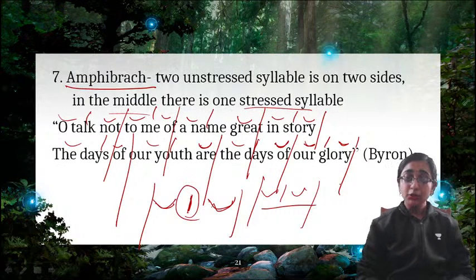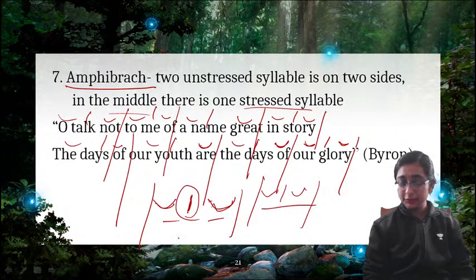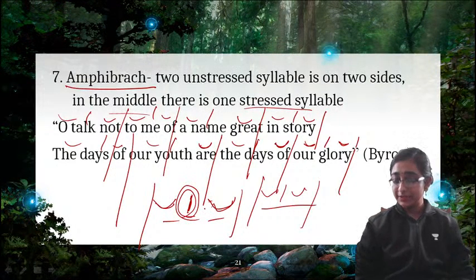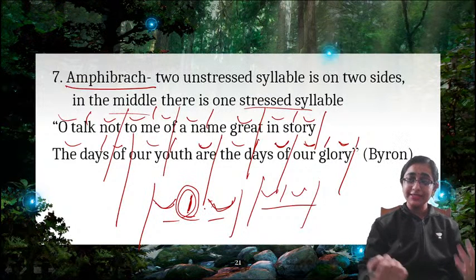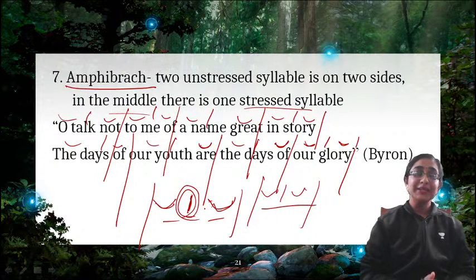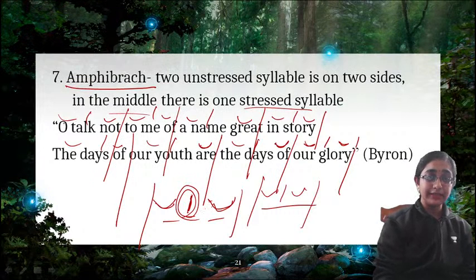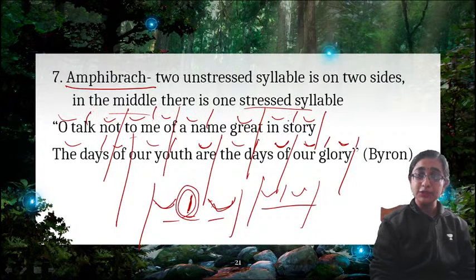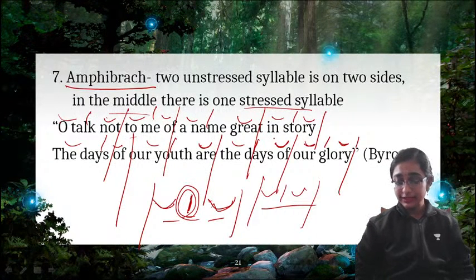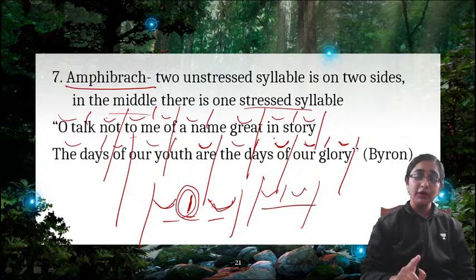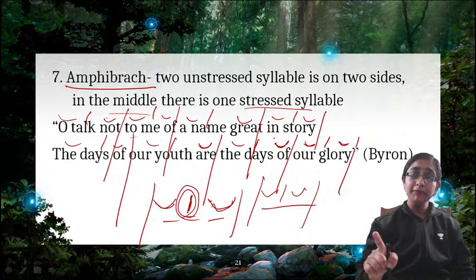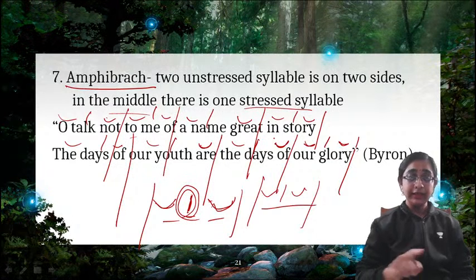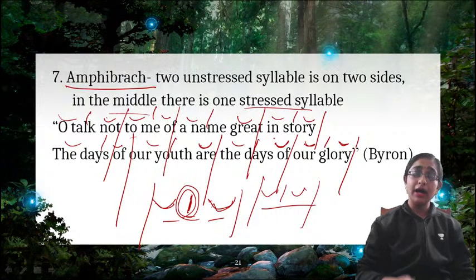So yes, two unstressed syllables are on two sides, and the middle syllable is stressed. So this is very beautiful to listen to, right? Here you can see that "O" and "not" are unstressed. In the middle, "talk" is stressed. "Me" is stressed. "Name" is stressed. Story, "sto" is stressed, right? So, oh, talk not to me of a name great in story. The days of our youth are the days of our glory.